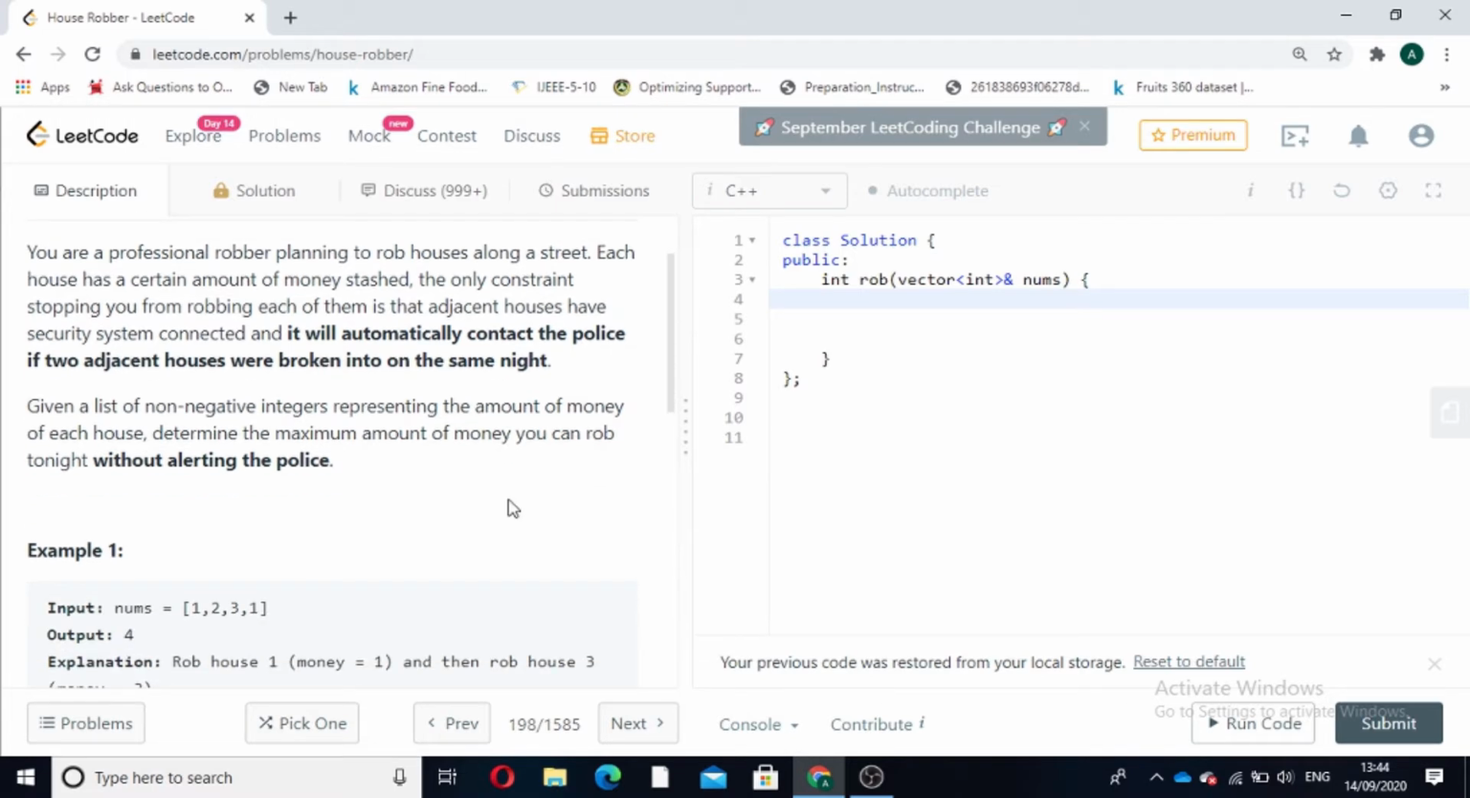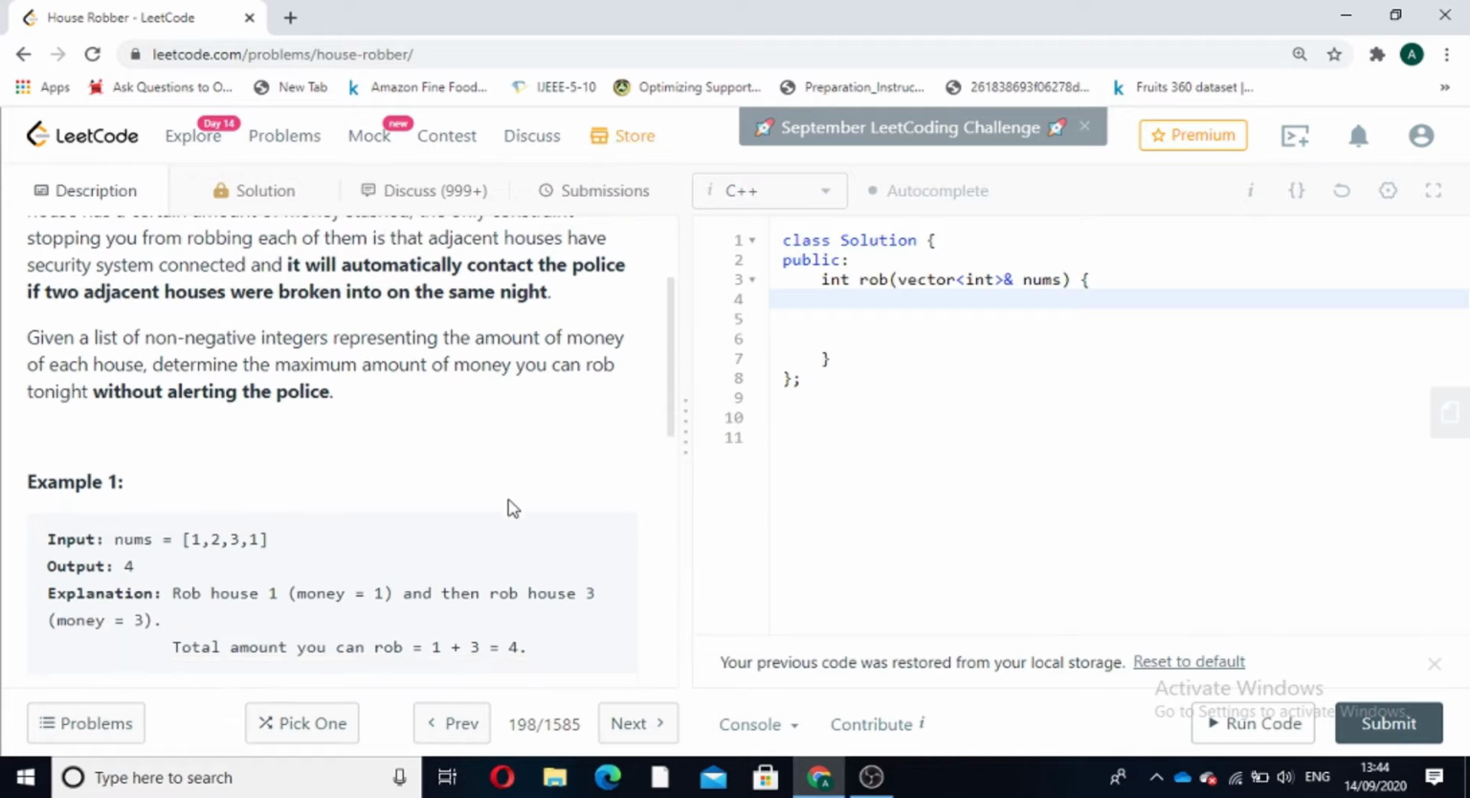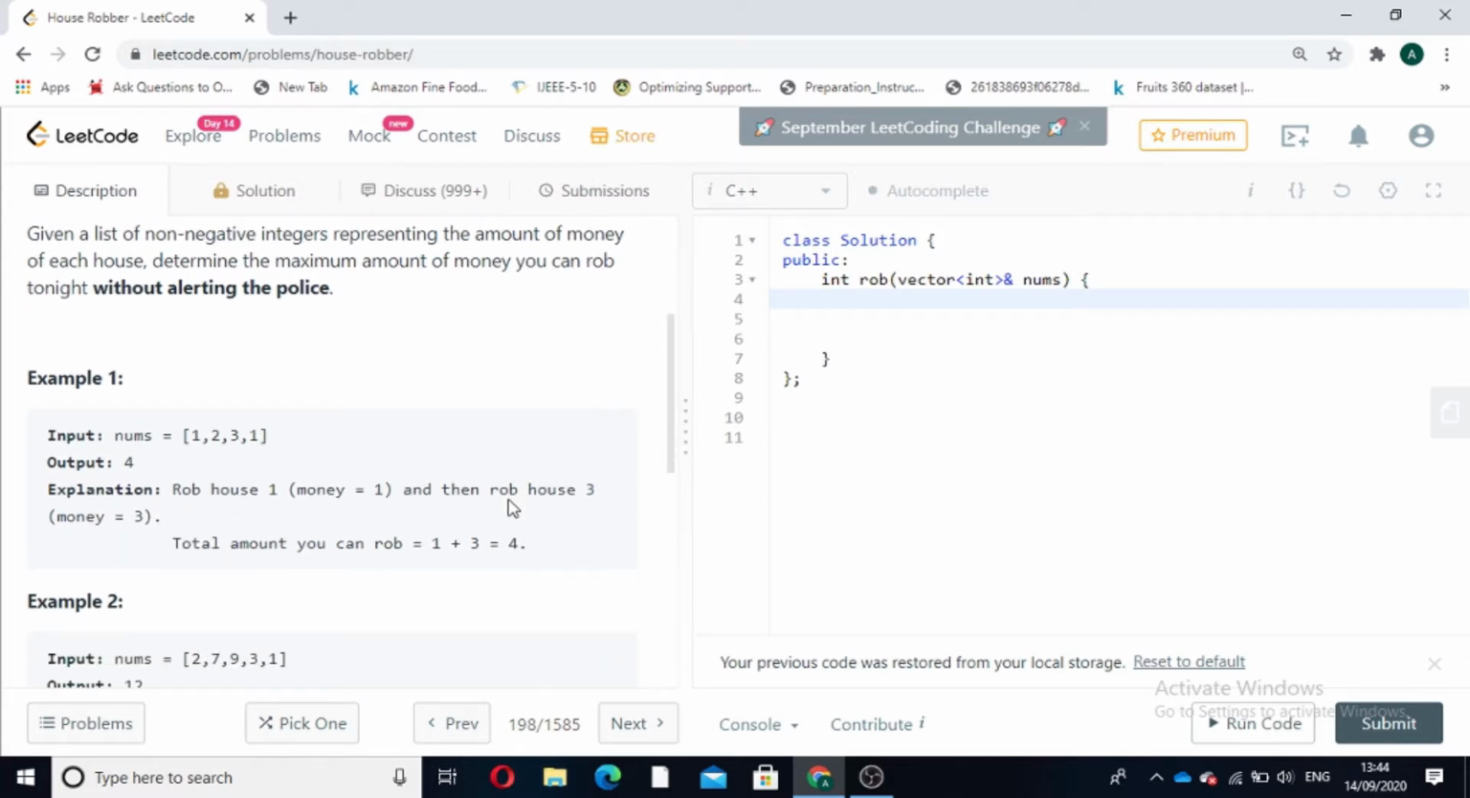We are given a list of non-negative integers representing the amount of money of each house. Determine the maximum amount of money you can rob tonight without alerting the police. Let's look at an example of this question for understanding.